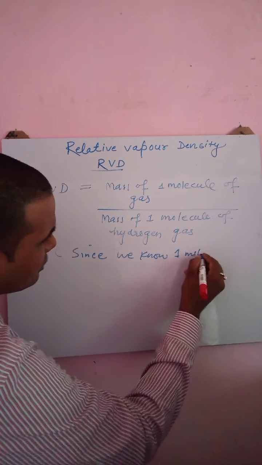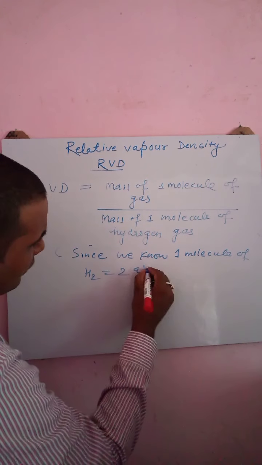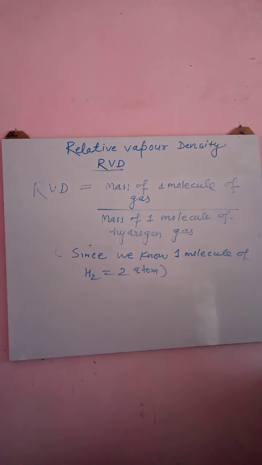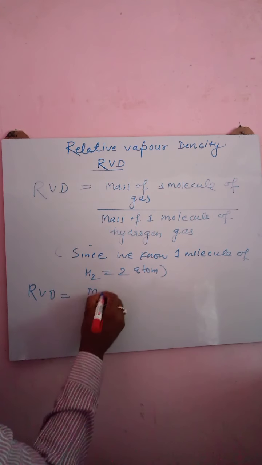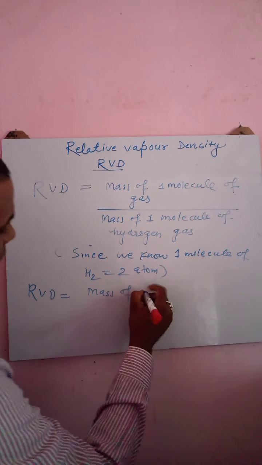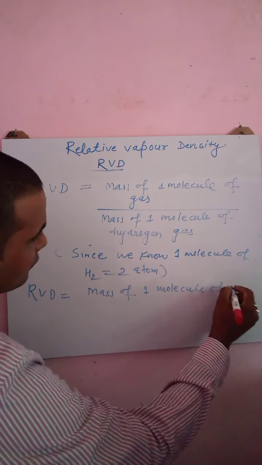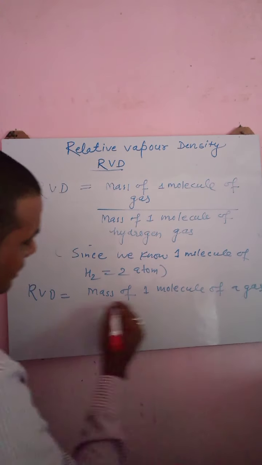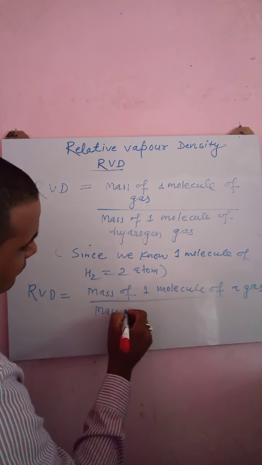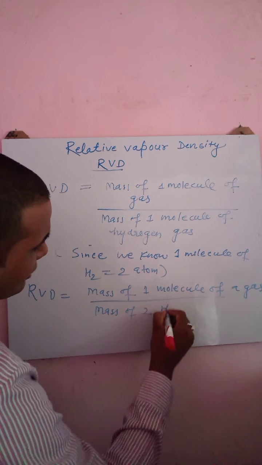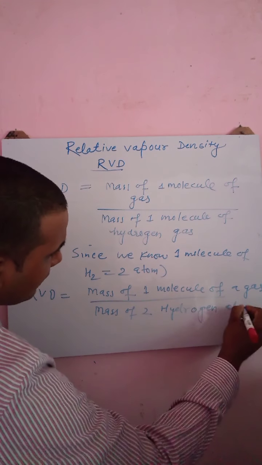Since we know one molecule of hydrogen contains 2 atoms, RBD is equal to mass of one molecule of a gas divided by mass of 2 hydrogen atoms.